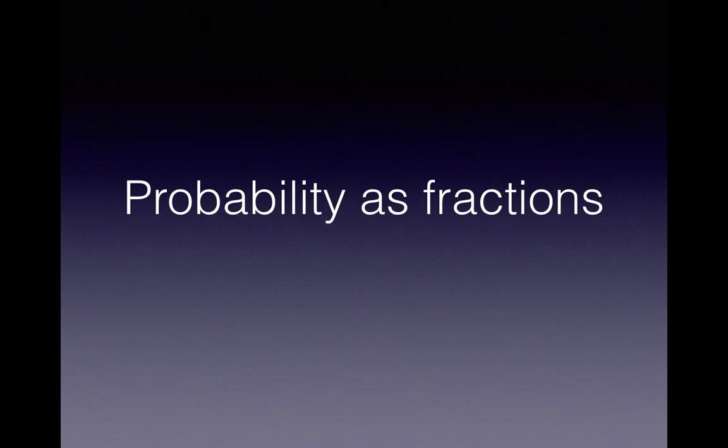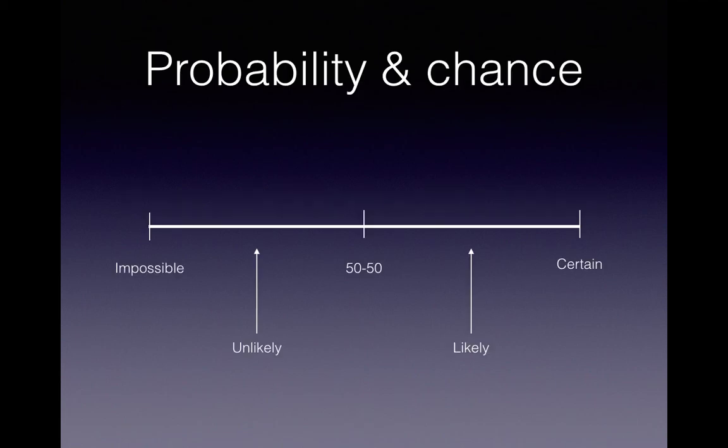Okay, now we normally write probability as fractions, so we'll do the formula, and we'll do a couple of questions on how to calculate probabilities or chance as fractions. And the formula, first of all, we need these answers in fraction form. Now, on this line here with impossible, certain, 50-50 and the other two, if it's impossible, we say the probability of it occurring is 0. If it's certain, we say the probability of it occurring is 1. And if it's 50-50, then the probability of it occurring is 1/2.